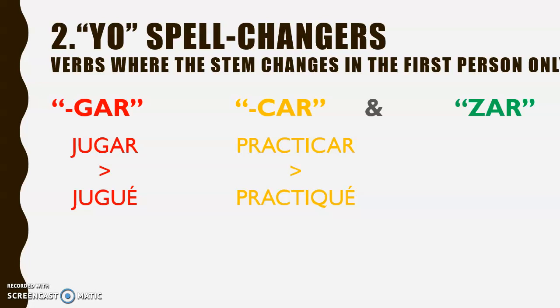The final little group here in the yo spell changers are verbs where we have a ZAR at the very end, like the verb empezar, meaning to start. And again, there's a little tiny spell change in the first person only, and we can see an example of empezar there on the screen, empecé, that Z changing to a C. But the Z is there in the rest of the formation of the verbs. Take a look at your handout for a few more of these in action. And remember, these are only spell changers in the first person. The rest of the verb is conjugated as normal.